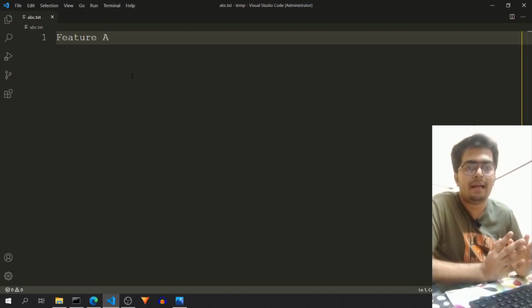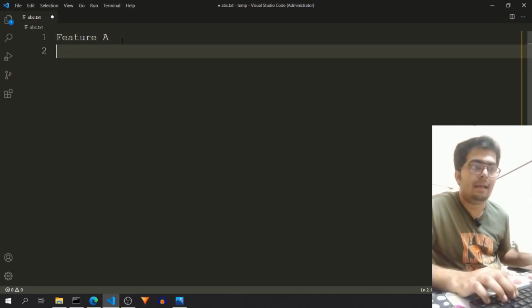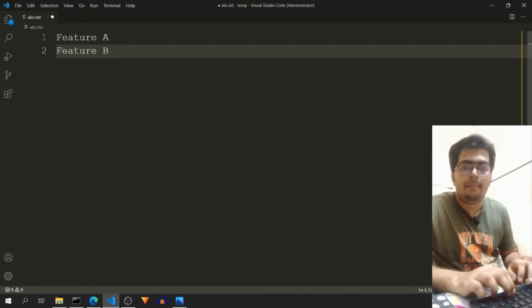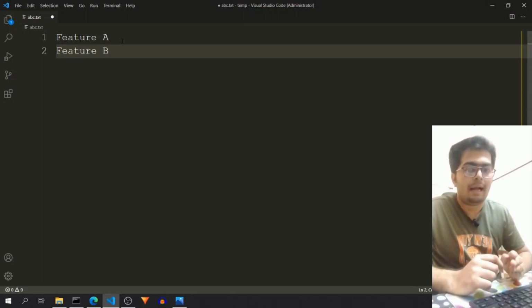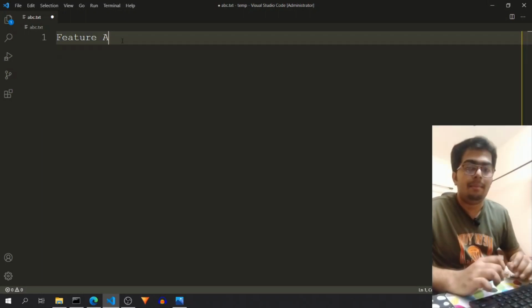The next day when I come back to my code, I see that I want to add some modifications to my feature A, or I would like to add a different function altogether, say feature B. So instead of making the changes directly over here like this, if you do this, you cannot track what work you have done in the previous day. So instead of directly making changes to the file, there are multiple ways you can track the versions of your code.